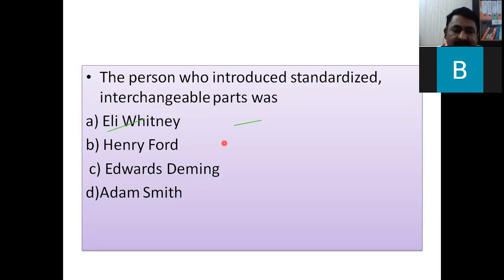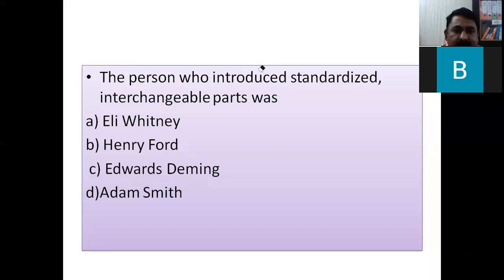Here you can refer to history. There are chances that this can be used in objective type questions. The answer is Eli Whitney, the person who went for interchangeable parts. So like this, you can go for such questions.